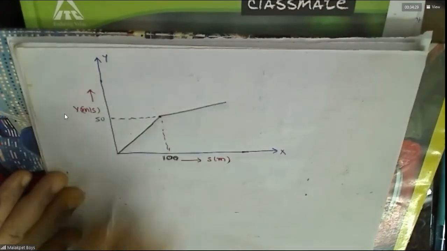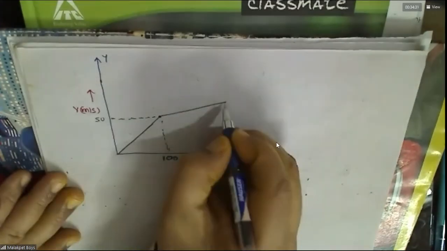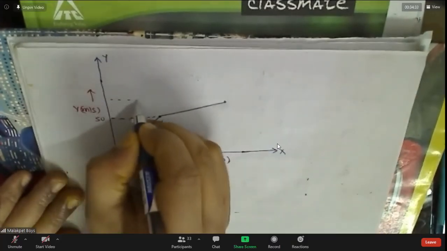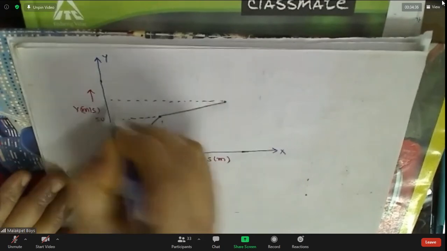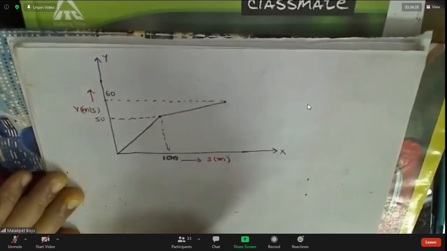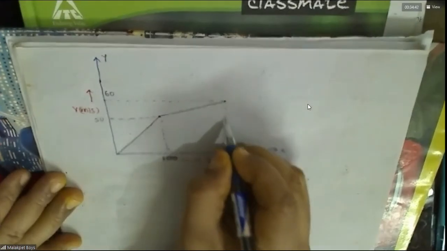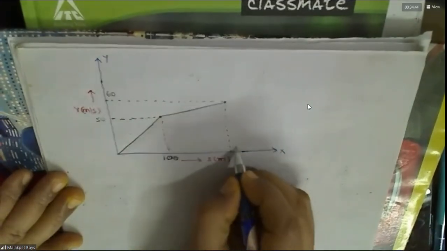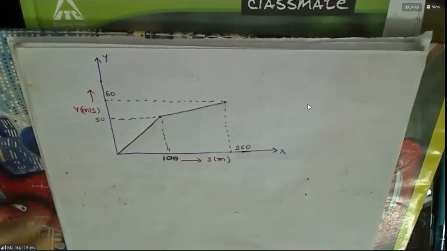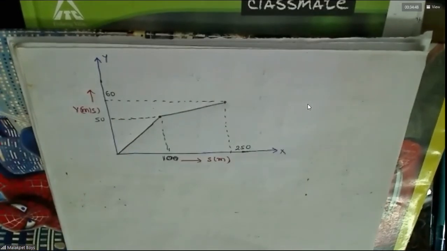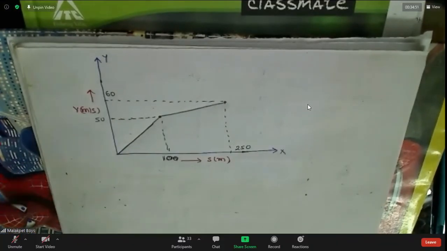At this point, and at this point, he has given this as 60. And this is 250. Okay? Yes, sir. Find